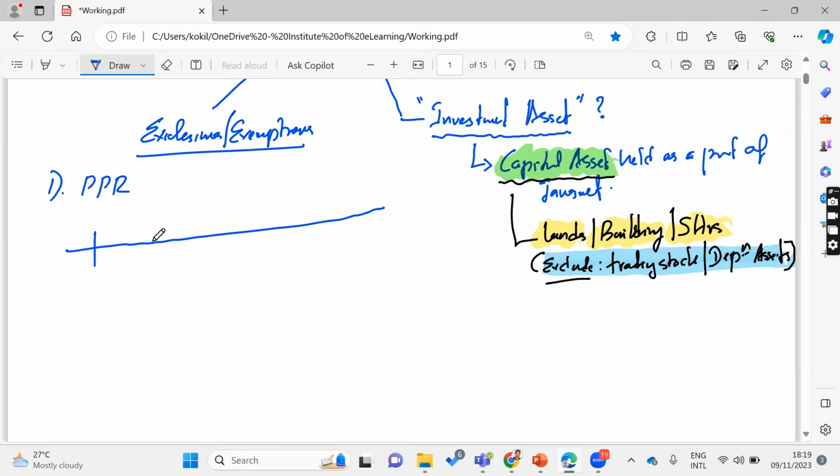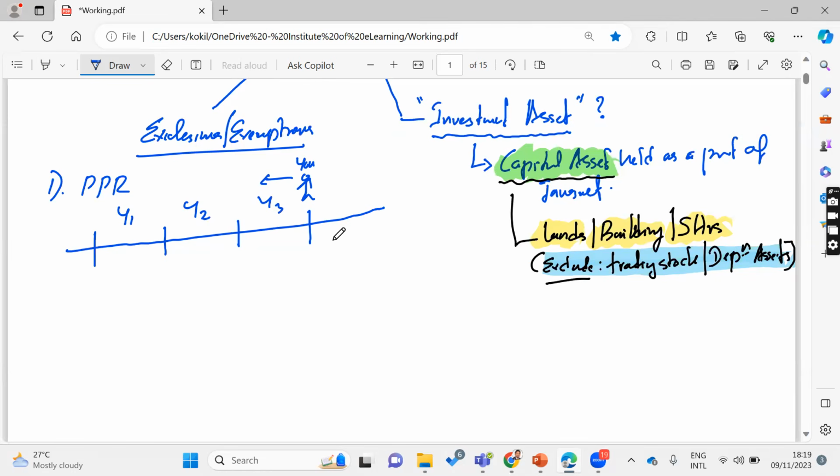Then we have to check whether you have had ownership of this asset for the last 3 years. You will stand here and look at the past, whether you have had ownership for these 3 years.